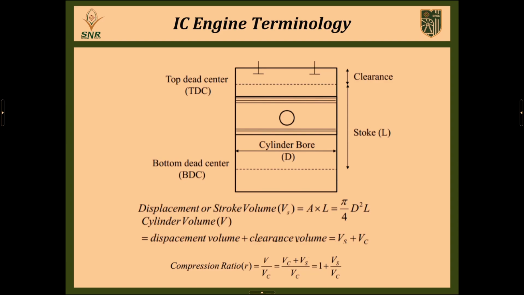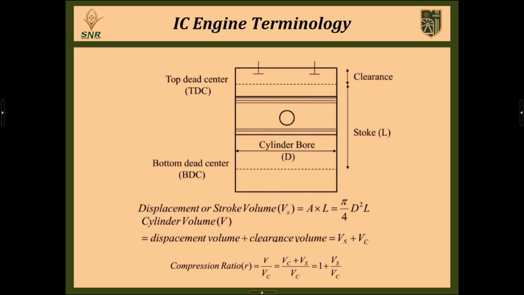One is TDC, that is called top dead center, and another one is BDC, that is bottom dead center. In between TDC and BDC only the piston will reciprocate inside the combustion chamber, and this reciprocating area is called the stroke, S-T-R-O-K-E, stroke.